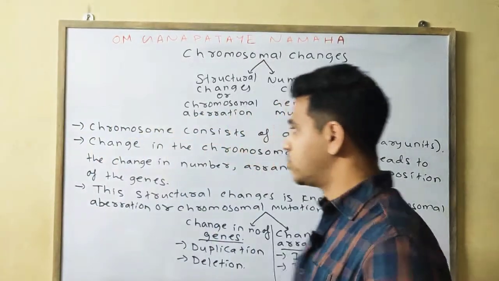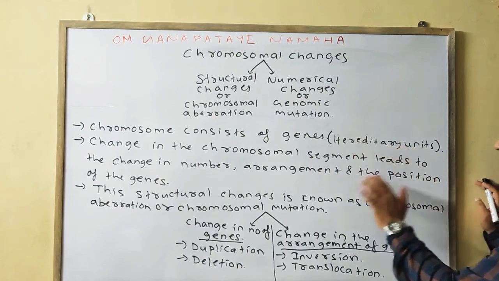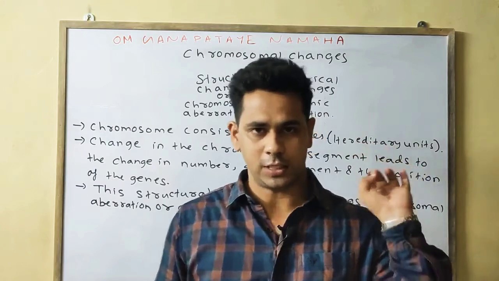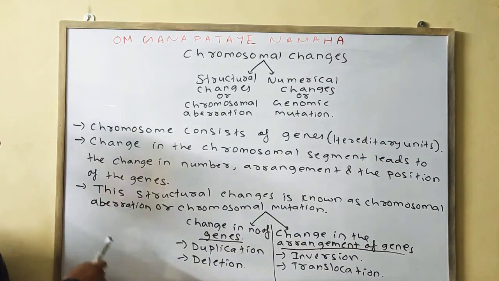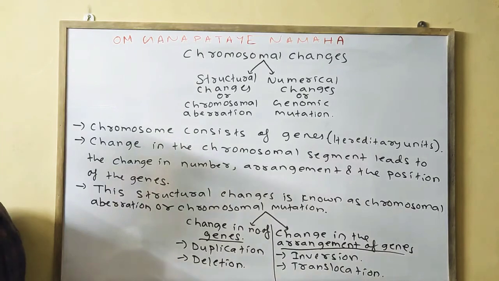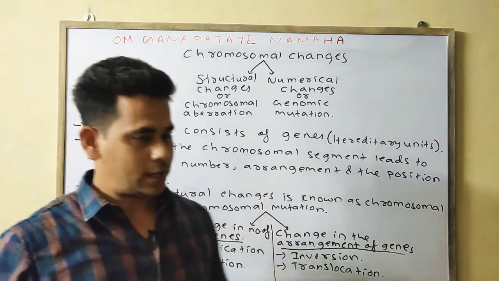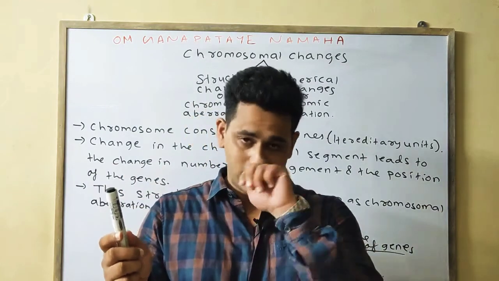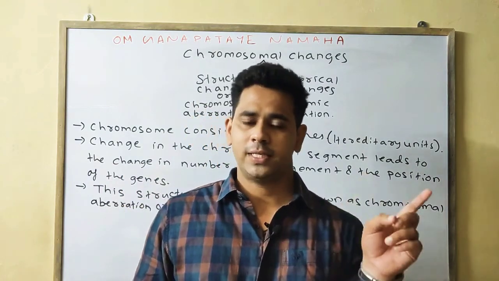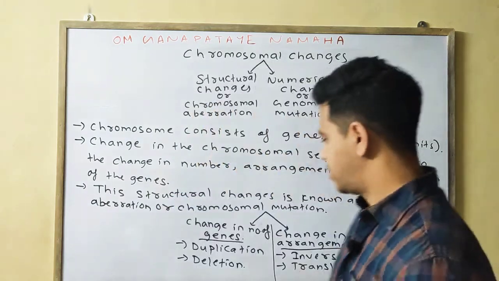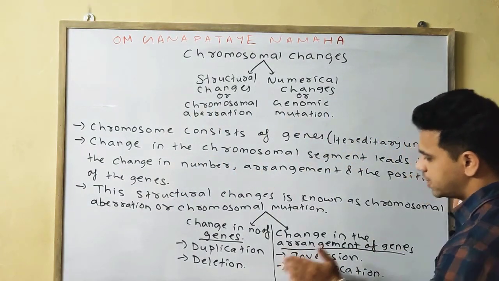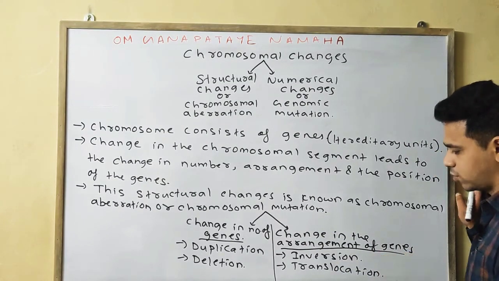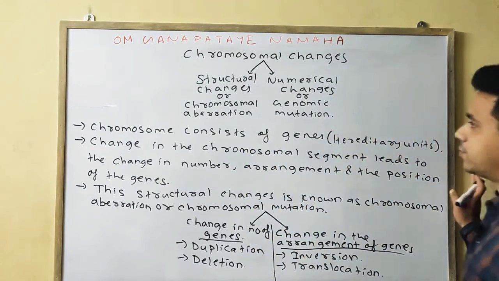We know, as I have said, chromosome consists of genes, which are the hereditary units. The change in the chromosomal segments leads to the change in the number, arrangement and the position of the genes. Whereas this structural change is known as a chromosomal aberration or chromosomal mutation. This chromosomal aberration is further classified into two types. One is your change in the number of the genes. One is your change in the arrangement of the genes. Change in the number of genes is of two types, duplication and deletion. Change in the arrangement of the genes is of two types, inversion and translocation. Okay, please note down.